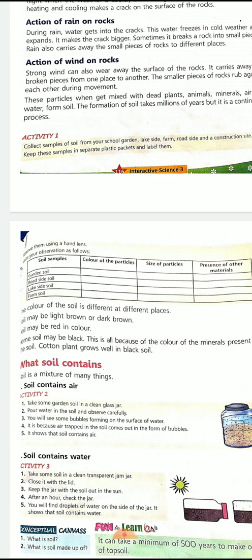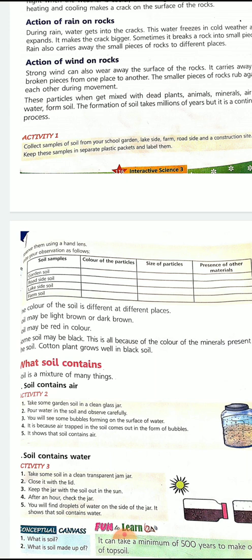They are very, very small particles, or they are like sand. And the same soil which is there in the pot in the garden area is different. So the particles, the compositions, the look, the presentation all vary from soil to soil and place to place. The color of the soil is different in different places. It may be light brown or dark brown. Soil can be red in color, somewhere it can be black in color.